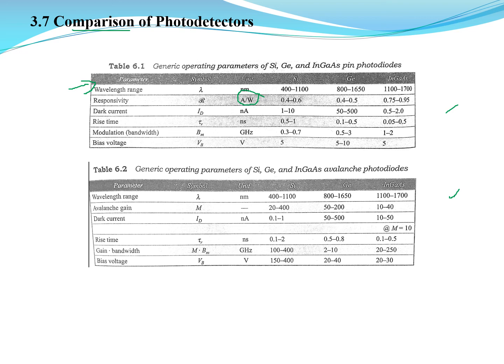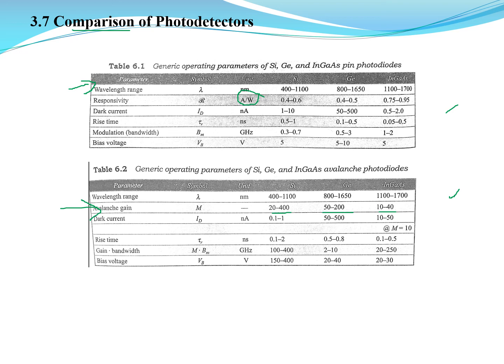And coming to the gain in the second, that is the avalanche photodiode, gain will be very high. So 20 to 400 for silicon, 50 to 200 for germanium, 10 to 40 for indium gallium arsenide. Then coming to the dark current, we see that dark current for silicon is 1 to 10 nanoamperes.